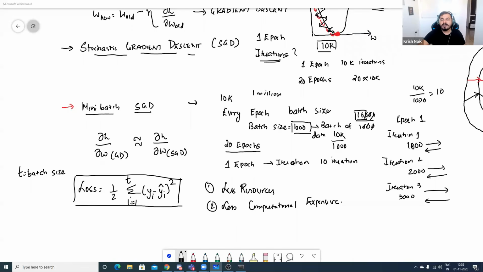What is epoch? Epoch is just like iteration. How many number of times we are training the model? Okay. How many number of times we'll be training the model?